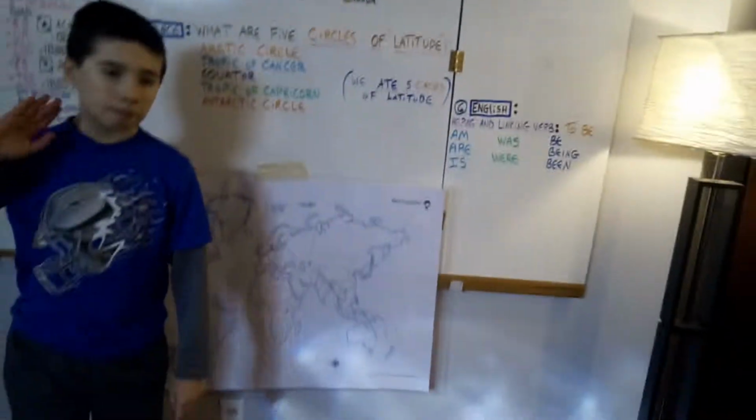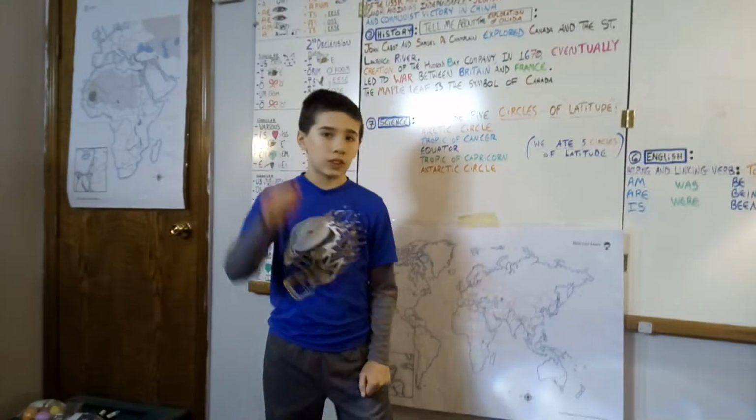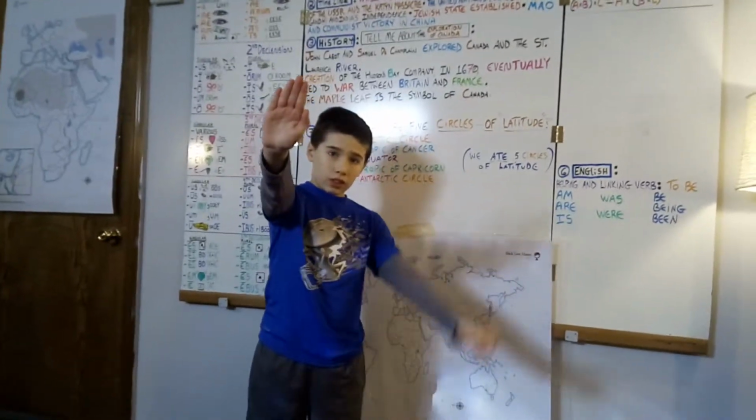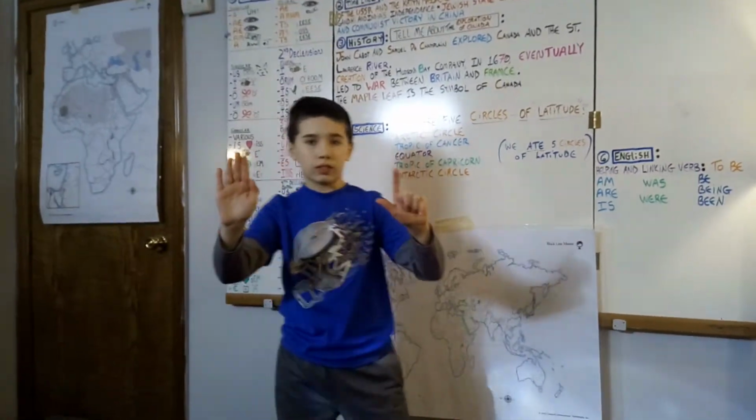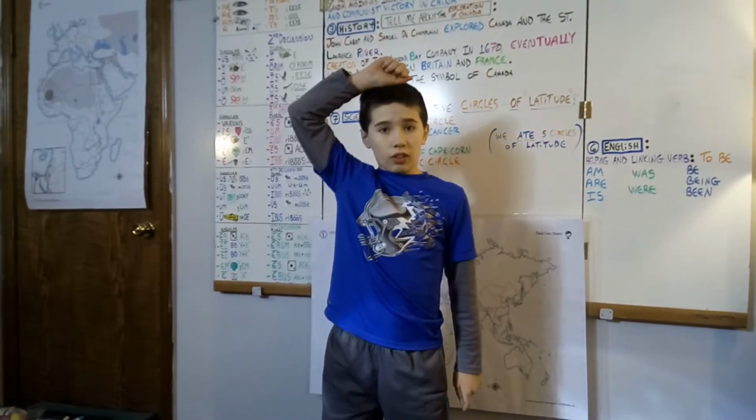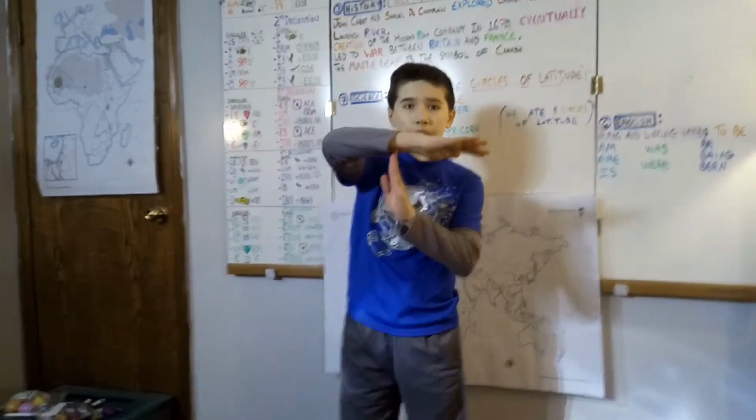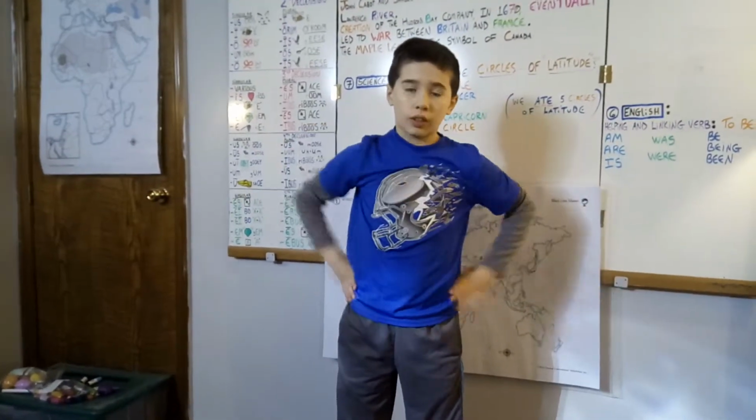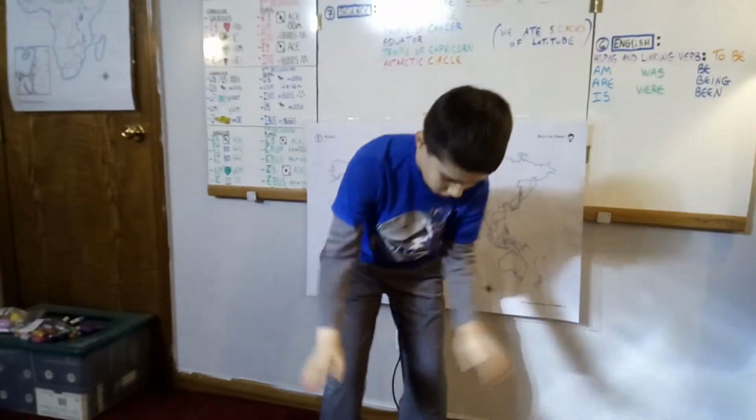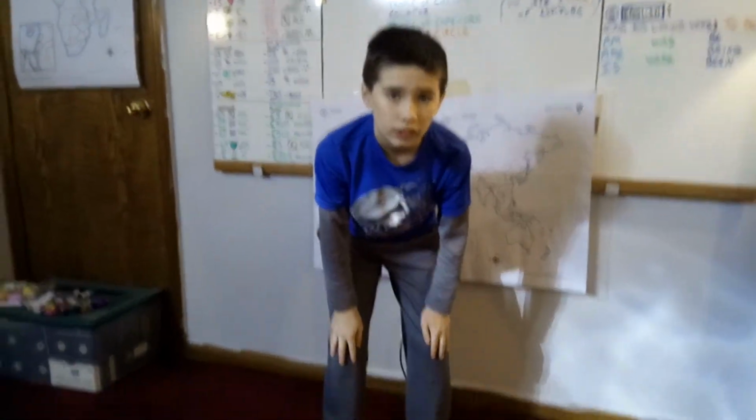And so what are the 5 circles of latitude, and it's the first one. We're going to make an A for Arctic Circle. Arctic Circle. Then the Tropic of Cancer. The Equator. Tropic of Capricorn. We're going to touch our kneecaps. And then Antarctic Circle. And the answer going in a circle.